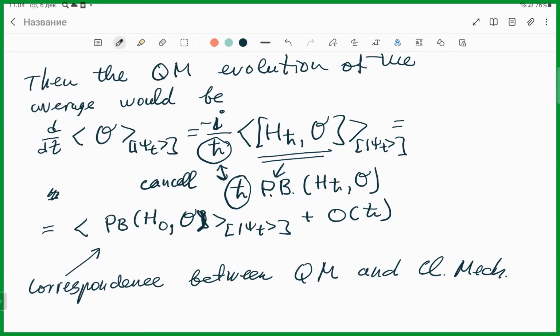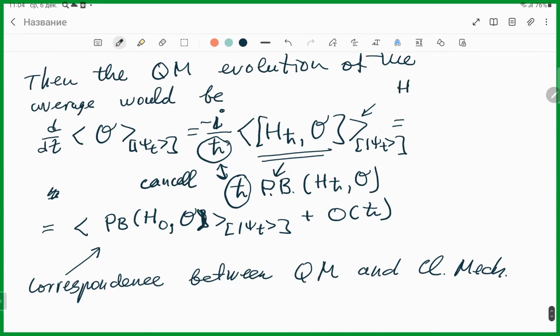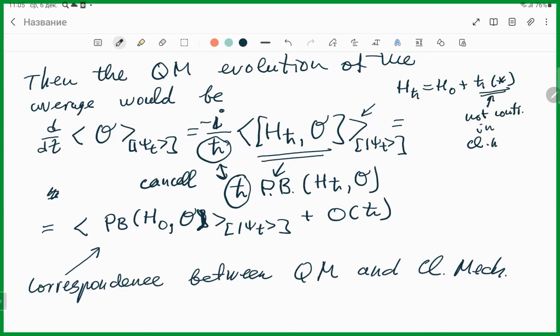Yes. In the last line you write H_0, but one line above you write H_h. What is the relation between H_0 and H_h to make this derivation of the last equality? H_h is H_0 plus h times something. So classical physics is a limit, and this is not under control in classical mechanics.